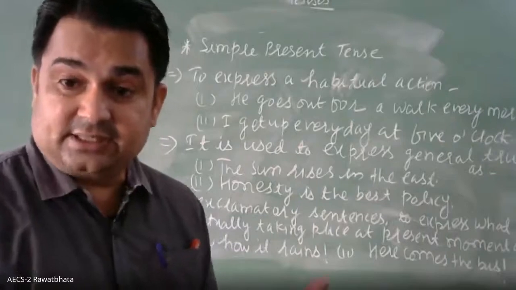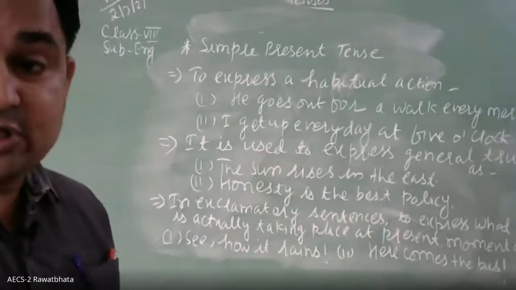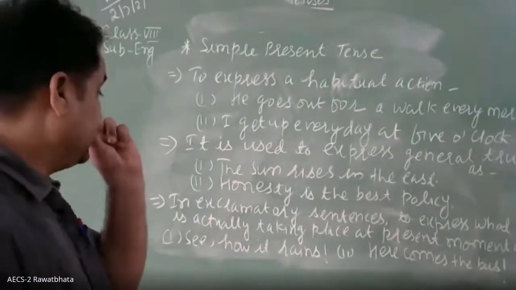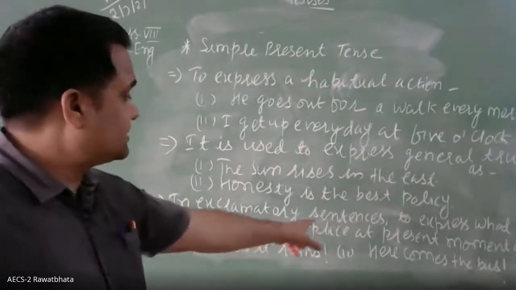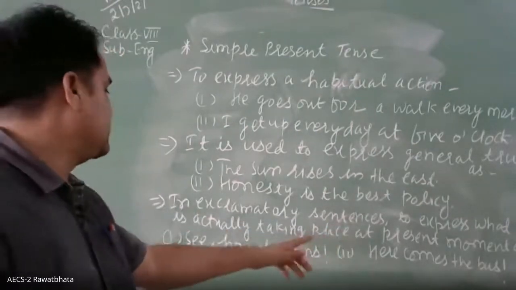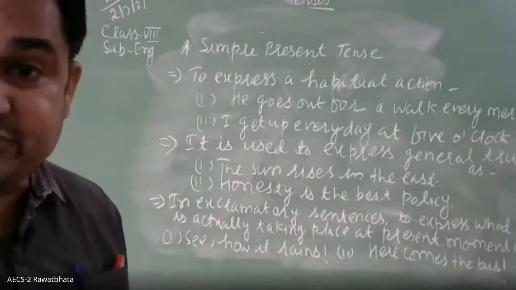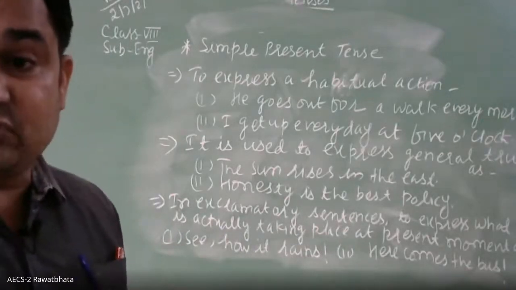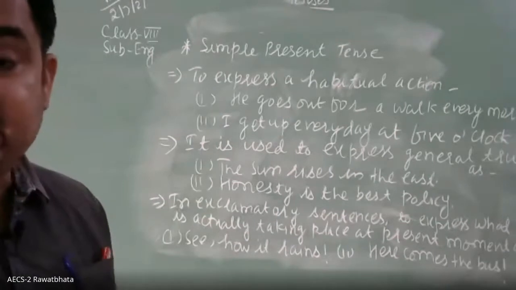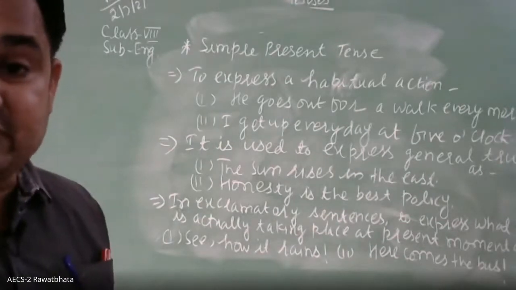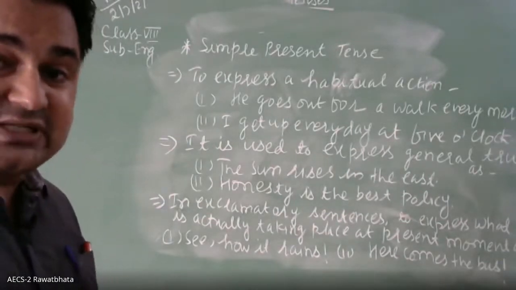This is what? This is simple present. So what are these situations? These situations are in exclamatory sentences to express what is actually taking place at a present moment. If a situation is that of a present moment, and if we are using exclamation in that situation, it is used.